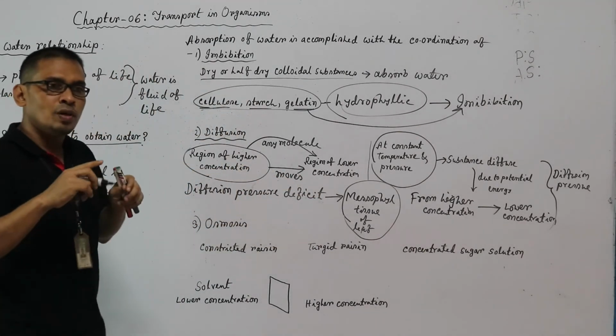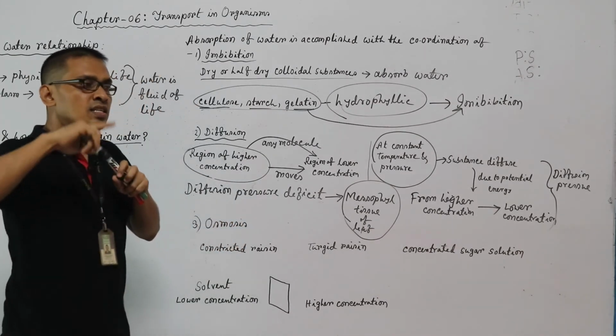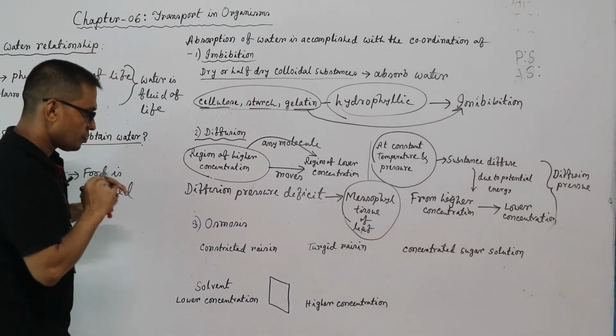That's why plants are able to absorb water, and this suction force develops from root to the leaves.